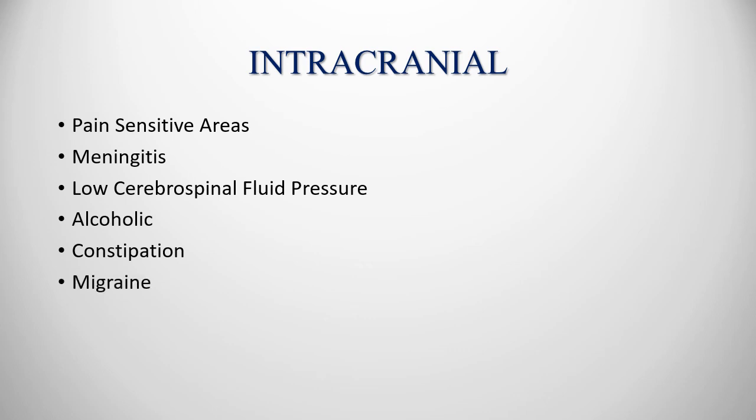The last one is headache of migraine. Let's discuss it slightly in detail. Headache caused by migraine is very common. Migraine headache is a special type of headache that is thought to result from abnormal vascular phenomena, although the exact mechanism is not known.